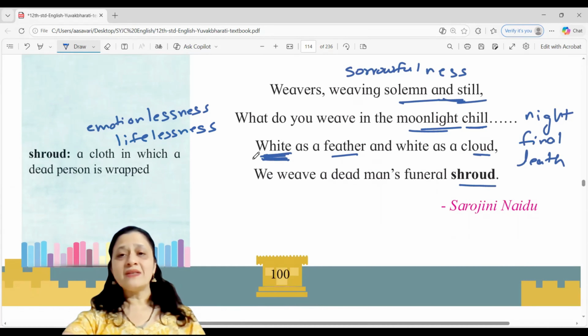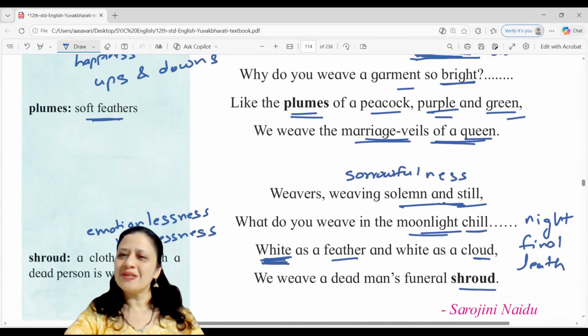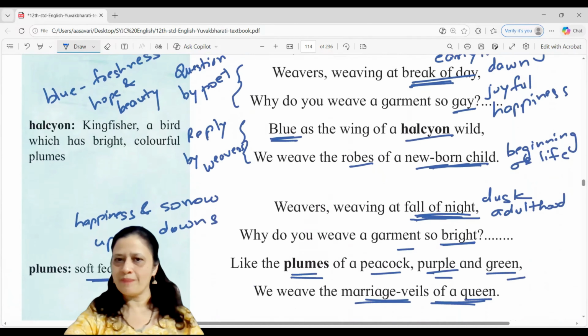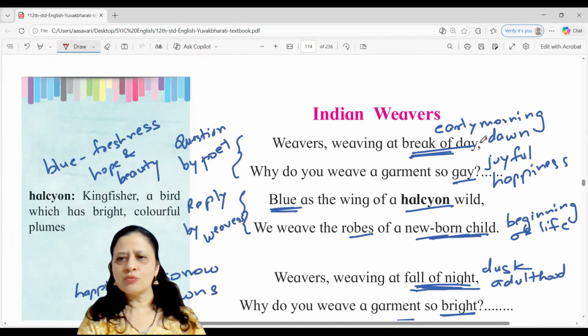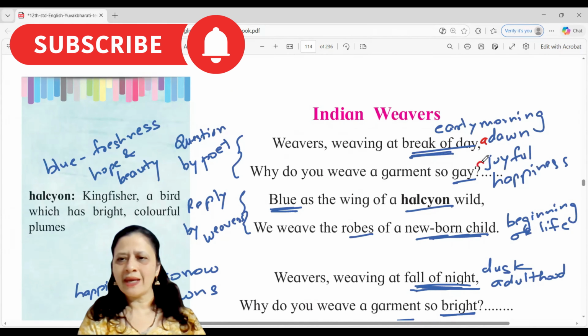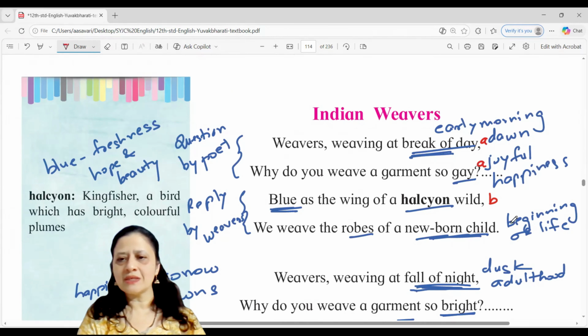Okay. Once we understand the poem, what we do is we go through the entire poem again, looking at the figures of speech or the poetic devices and the rhyme scheme of the poem. So day is to be considered A. Gay is rhyming with day. So A again. Wild, B, not rhyming with any of the earlier ones. And child again, B. So the rhyme scheme is A, A, B, B throughout the poem. For every stanza, this is your rhyme scheme. Okay, let's look at figures of speech or poetic devices now.